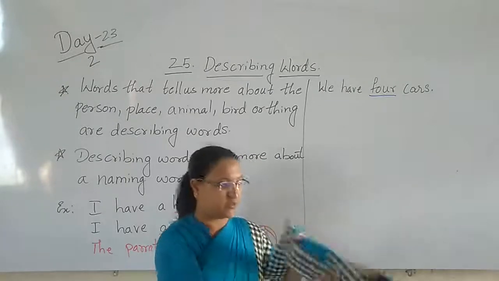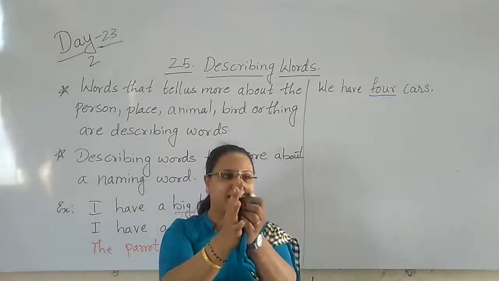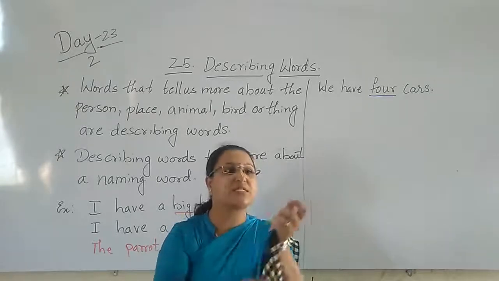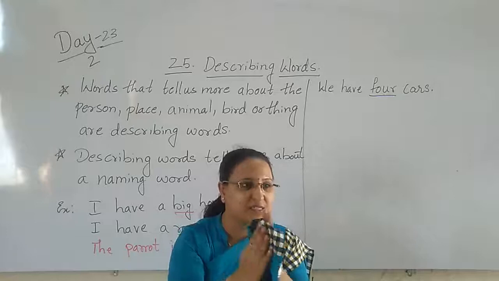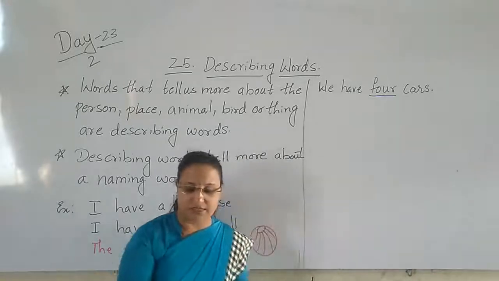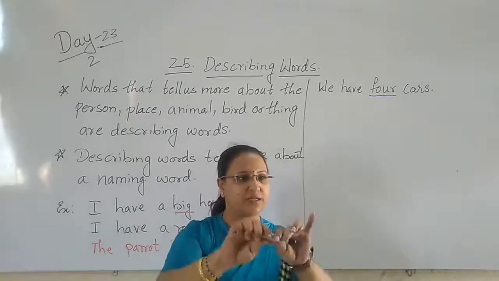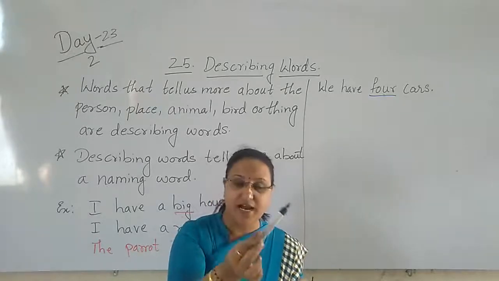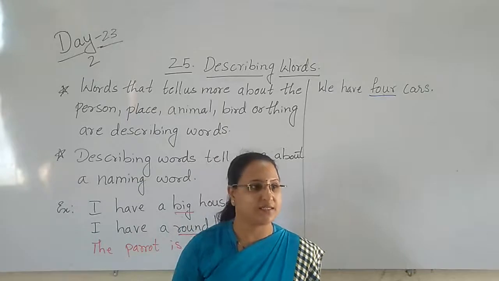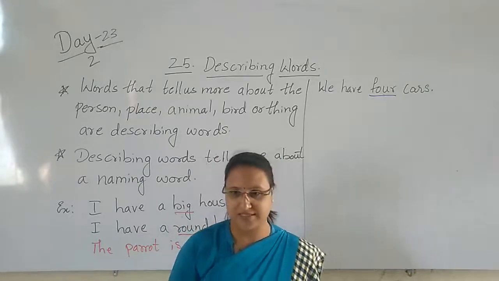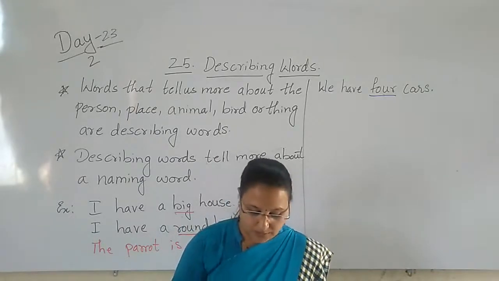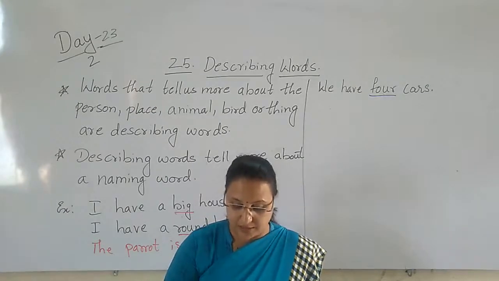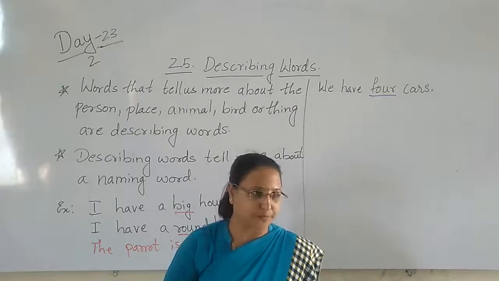Now this cloth. See, if I hold this like this way, I can say this is soft because I can fold it. I am folding. Yes or no? So this is very soft. Now this pen, see, it is not bending. No, this is hard. This soft and hard is called describing words. Yes, children. So the words in color describe the naming words girl, road, cat and pillow.